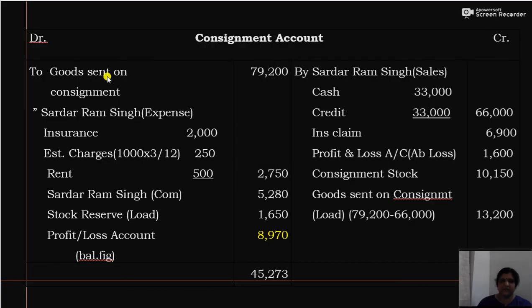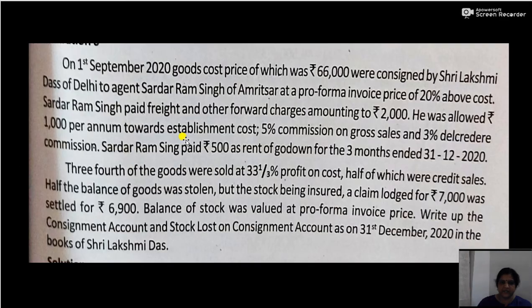Now we will see the consignment account. To goods sent on consignment 79,200, that is invoice price. Then to Sardar Ram Singh, the consignee, expenses: insurance, establishment charges and rent. Insurance 2,000. Then establishment charges: there is a small calculation here, because for establishment charges he was allowed rupees 1,000 per annum towards establishment cost.